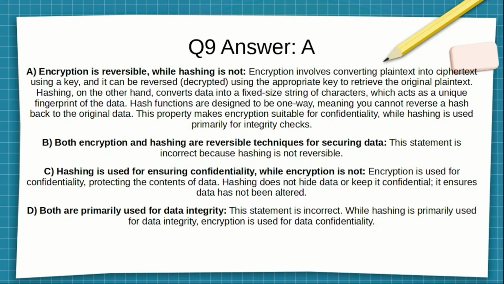B was wrong. Both encryption and hashing are reversible techniques for securing data. This statement is incorrect because hashing is not reversible. C was wrong. Hashing is used for ensuring confidentiality while encryption is not. Encryption is used for confidentiality, protecting the contents of data. Hashing does not hide data or keep it confidential. It ensures data has not been altered. D was wrong. Both are primarily used for data integrity. This statement is incorrect. While hashing is primarily used for data integrity, encryption is used for data confidentiality.